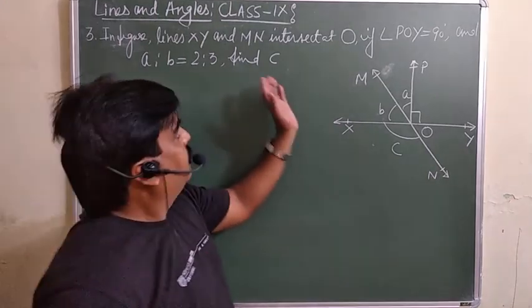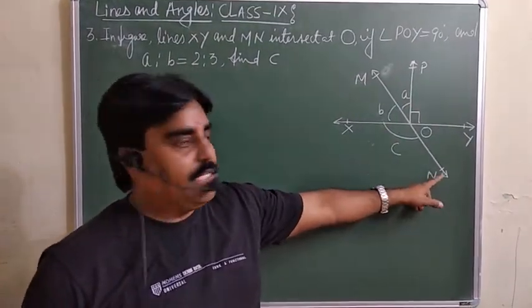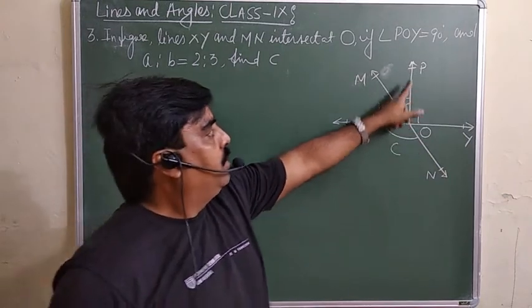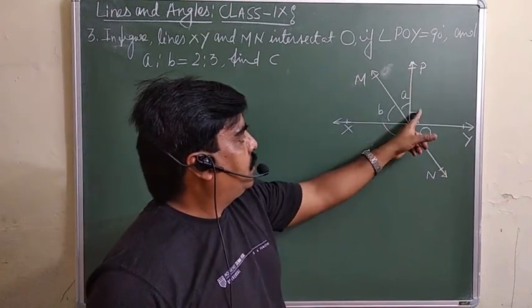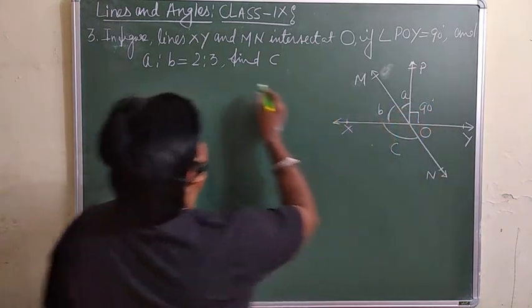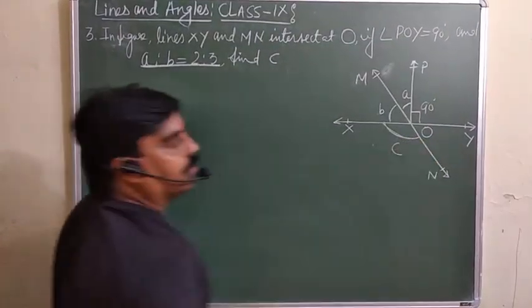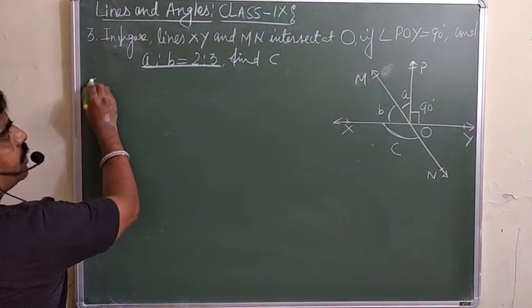Now there is a figure given where XY and MN are two lines intersecting at point O, and PO is perpendicular to them. This angle is already given as 90, and the ratio A to B is given as 2 to 3. We are supposed to find angle C. So look at the solution now.